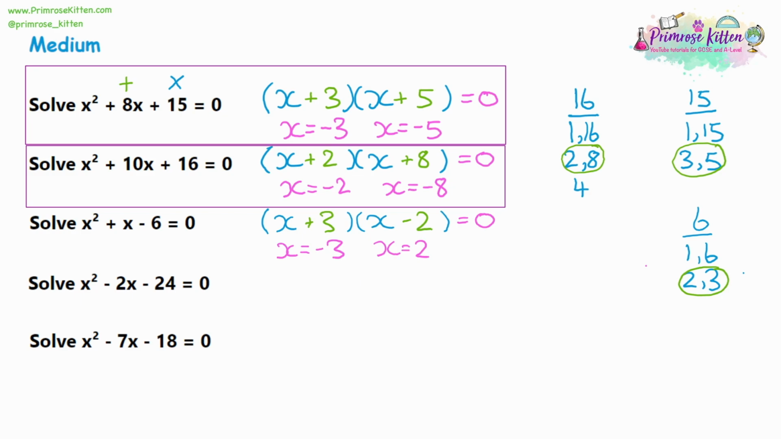If you get why we're doing this, again, you're making the brackets be equal to 0. Negative 3 plus 3 is 0. 2 take away 2 is 0.